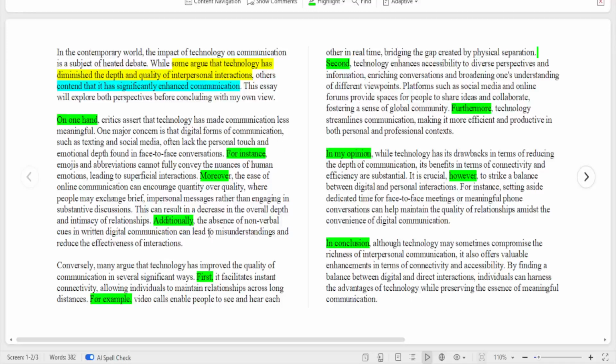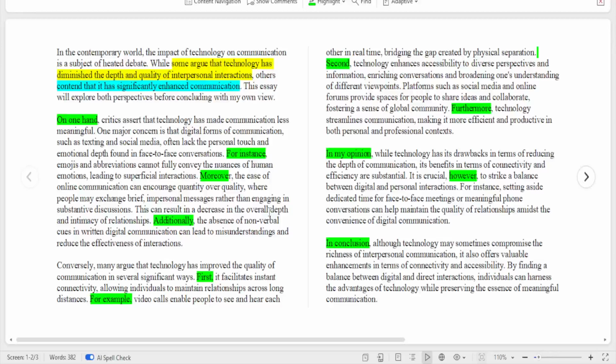Once you have now discussed the two opinions, as you've seen, then my own opinion is that while technology has its drawbacks in terms of reducing the depth of communication, its benefits in terms of connectivity and efficiency are substantial. It is crucial, however, a linking word here again, to strike a balance between digital and personal interactions.